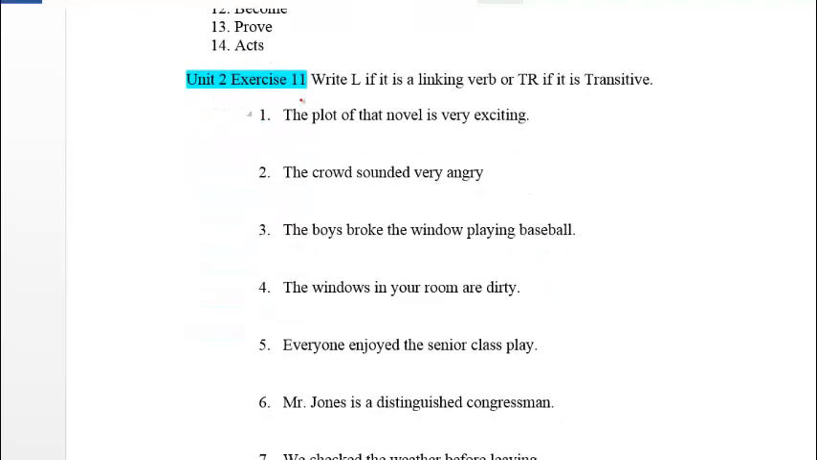In this first example, the plot is the subject, is a linking verb. Exciting is an adjective. Remember that this is going to be called the predicate adjective. In this case, the plot is not performing an action. The linking verb is linking the adjective exciting with plot. It's merely describing it. So it's not an action verb.